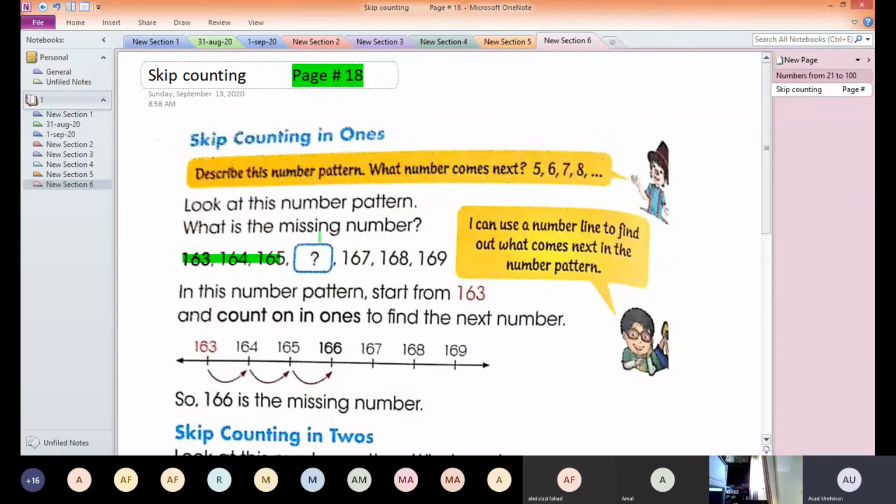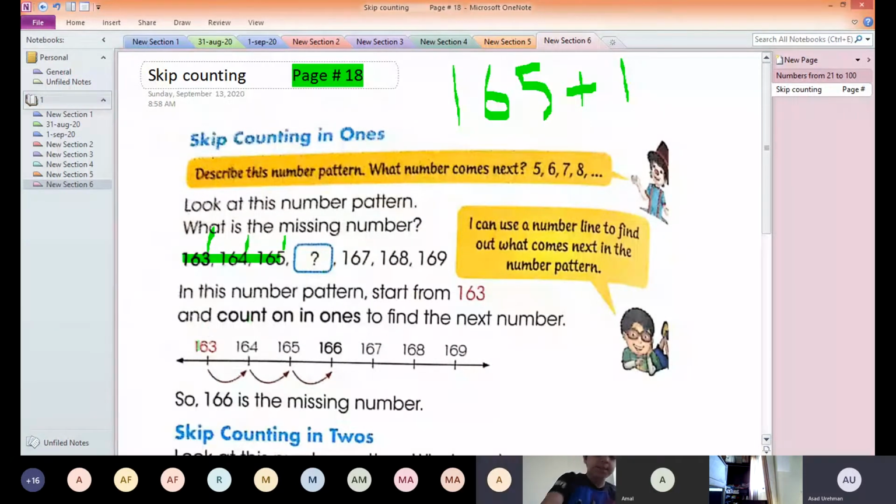Very good. How will we find out? We will check the pattern in this series. You'll see that on the ones place here is 3, then 4, then 5. That means the series is adding only one. 163 plus 1 is 164. 164 plus 1 is 165. So 165 plus 1 will be the answer, 166, right?